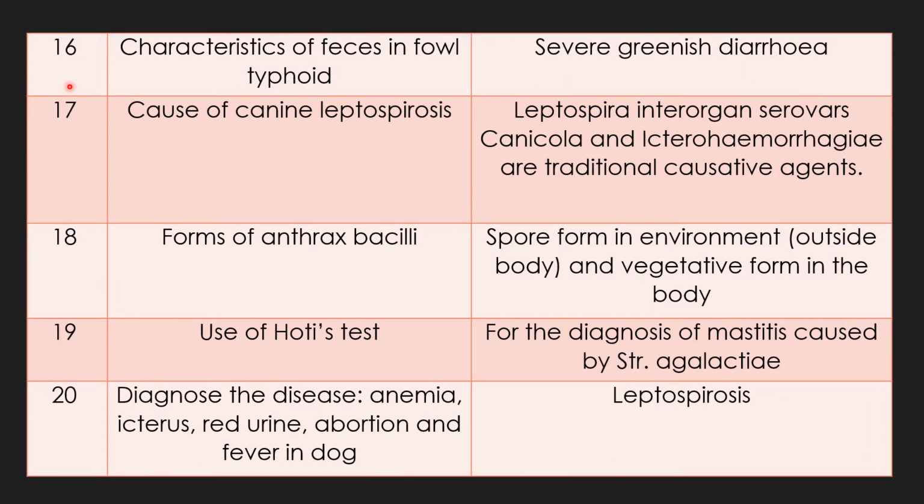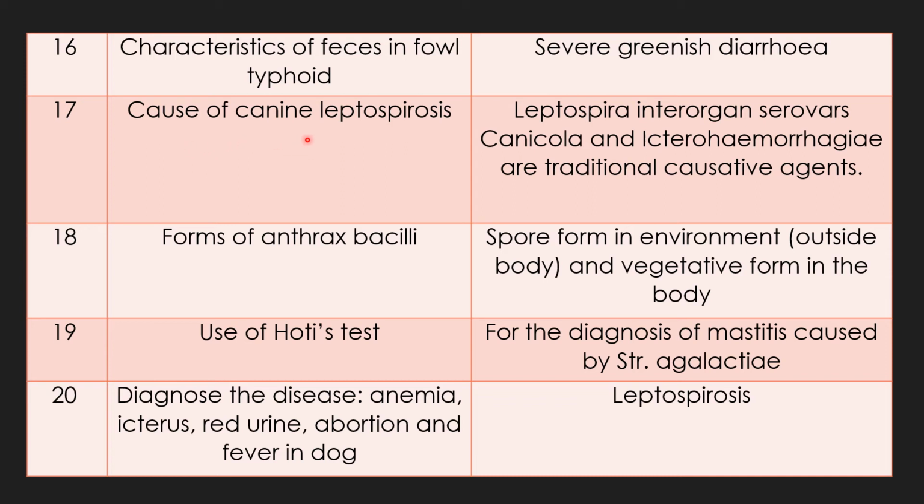Question 16. Characteristic of feces in fowl typhoid. Important question. One of the important symptoms to diagnose fowl typhoid is severe greenish diarrhea in poultry. Question 17.